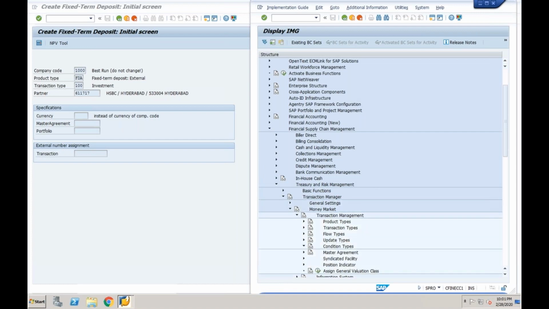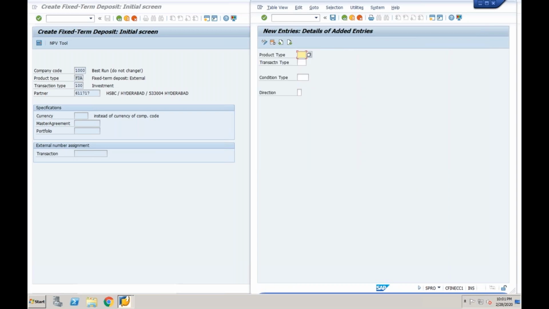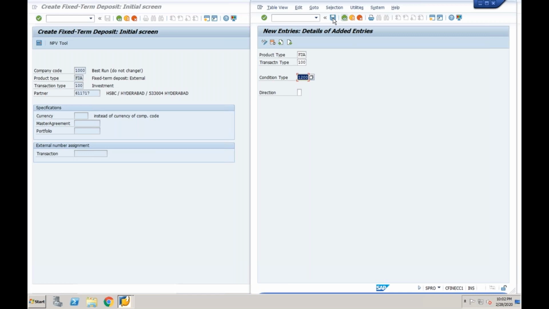Now go to condition types. Condition types are already designed in the system. What you need to do is assign condition type to transaction type. Take your product type FDA, transaction type 100. Condition type: nominal interest. Assign it.